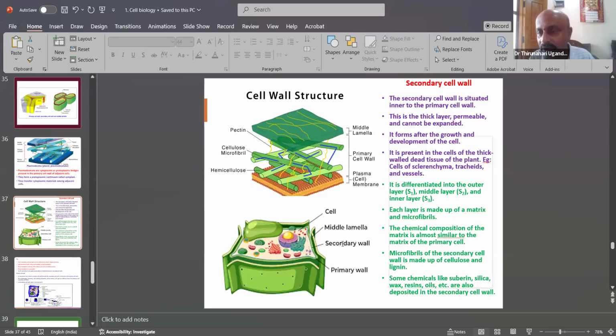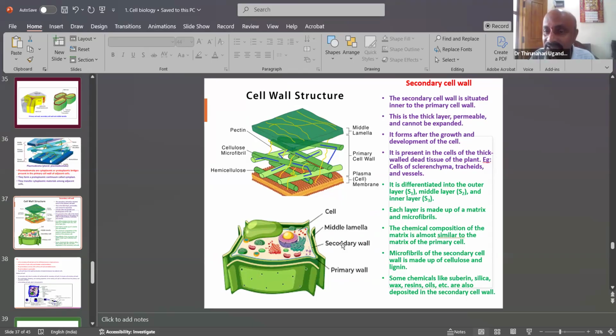Then the secondary cell wall is outside of the middle lamella, as you know. The secondary cell wall is situated inner to the primary cell wall. This is a thick, permeable layer that cannot be expanded. It forms after the growth and development of the cell.